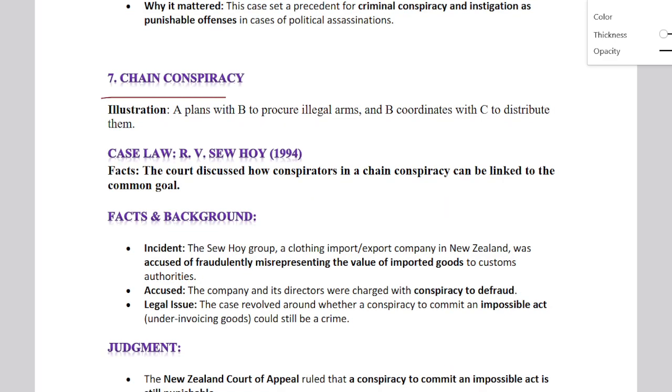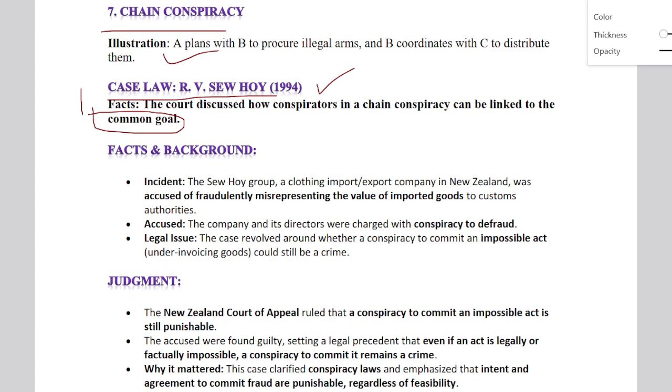Next one is chain conspiracy. In this chain conspiracy, if you want to write only illustrations: A plans with B to procure illegal arms, and B coordinates with C and distributes them. So if you want to study the case law, it is R v Sheppard, 1994. The court discussed how conspirators in a chain conspiracy can be linked to a common goal. So if you have a common goal, even if you are not committed, you are still considered part of a chain conspiracy.